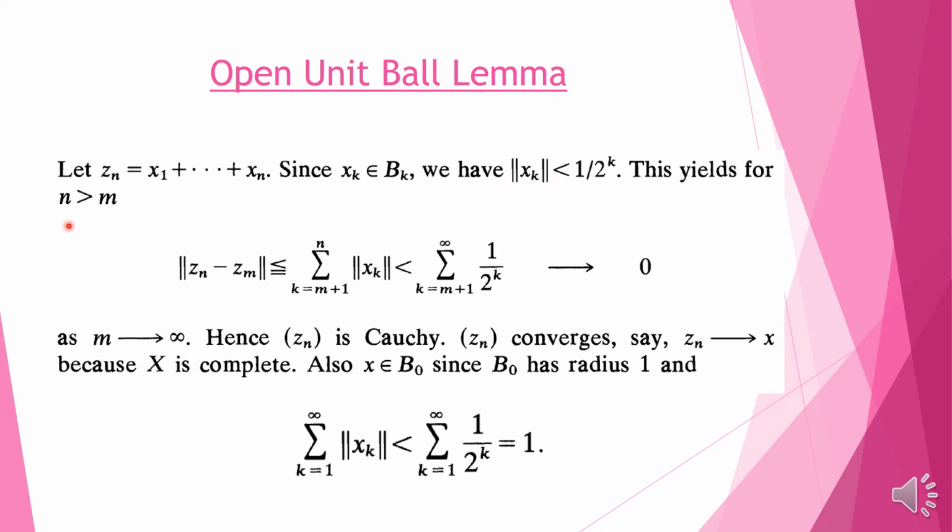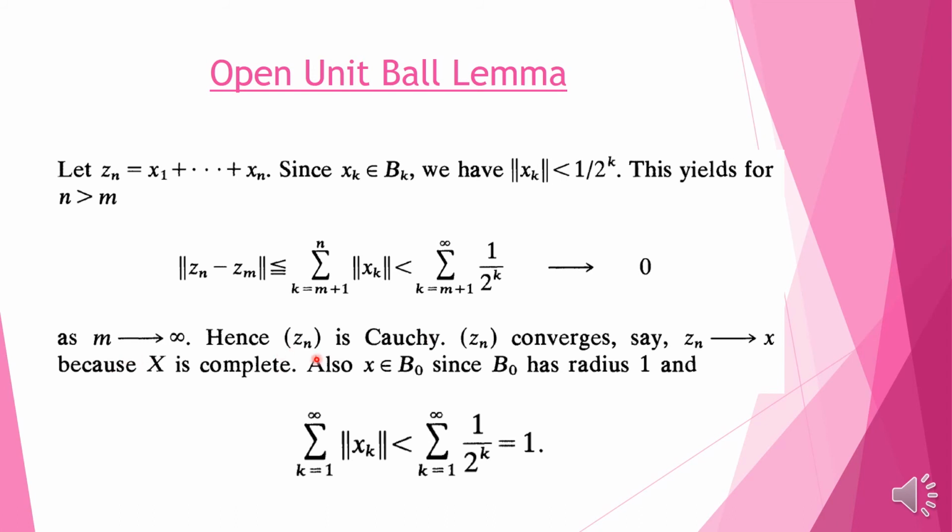So if n is greater than m, the norm of Zn minus Zm will be less than or equal to, by the triangle inequality, the sum of the norms of xk, where k is from m plus 1 up to n, because all the terms before m cancel out and we get only the terms from m plus 1 up to n. This is less than the sum of 1 over 2 to the power k by this inequality, and this approaches 0 as m approaches infinity.